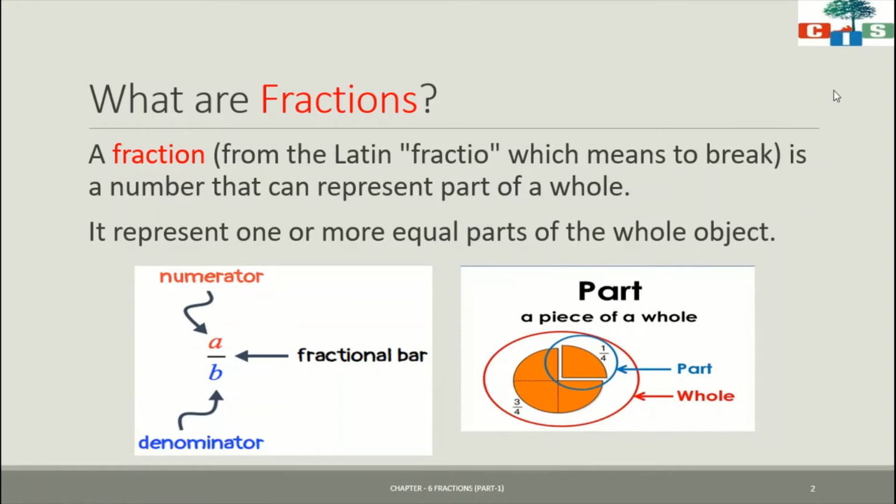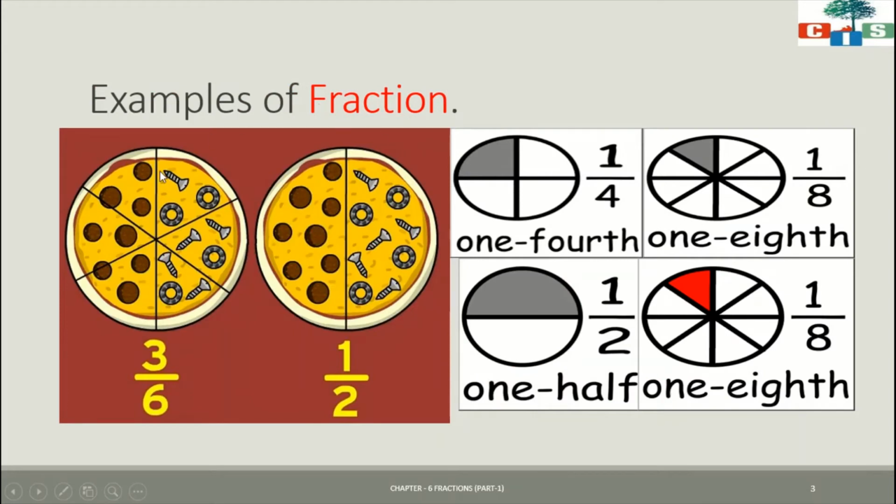Okay, scholars. Now we will see a few examples of fractions. See, this circle is divided into how many equal parts? 1, 2, 3, 4, 5, 6. So I will write that in the denominator. Similarly, now see. This full circle is divided into how many parts? 1, 2, 3, 4. Which I will write in the denominator. The total you have to write in the denominator. And this is a fractional bar. Now, how many parts are shaded? One part is shaded. So, 1 upon 4.